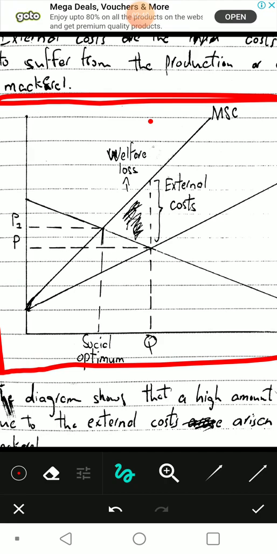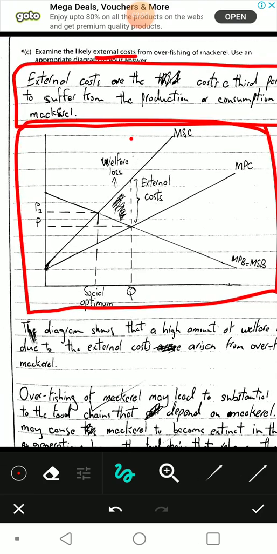Because once you overfish, there's less supply left for others, there's more pollution, biodiversity falls and everything. So there are a lot of reasons, and I'll explain them later. But first of all, you've got to understand that the marginal social cost is greater than the marginal private cost, and by quite a wide margin.